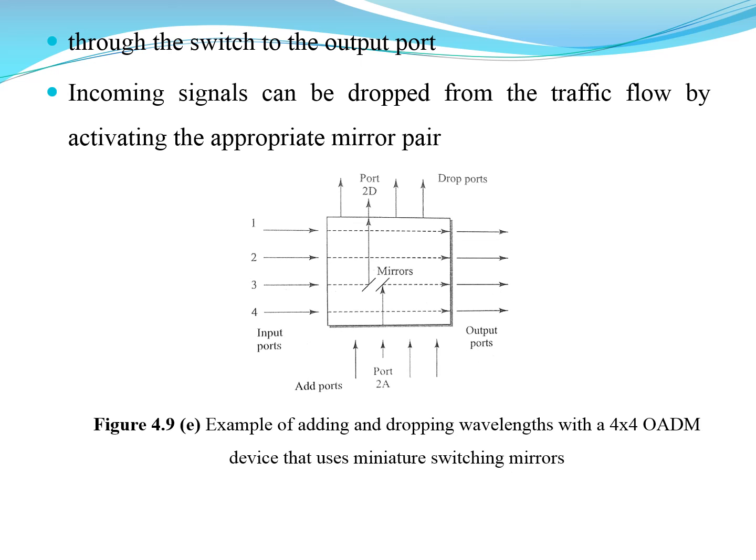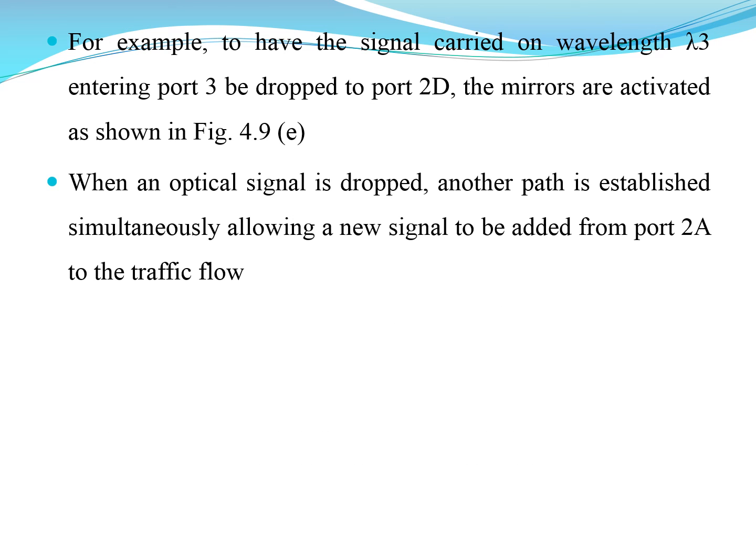From this point we can add a signal to the port, and from this point we can drop a signal from the port, and this is the output port. So these 4 ports are the output ports and these 4 ports are the input ports. We can either add or drop. For example, to have the signal carried on wavelength lambda 3 entering port 3 be dropped to port 2D, the mirrors are activated as shown in the diagram.